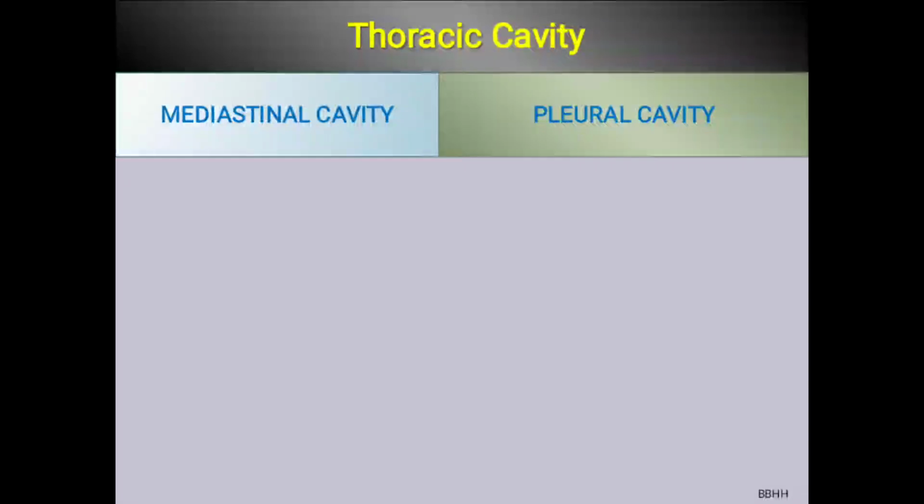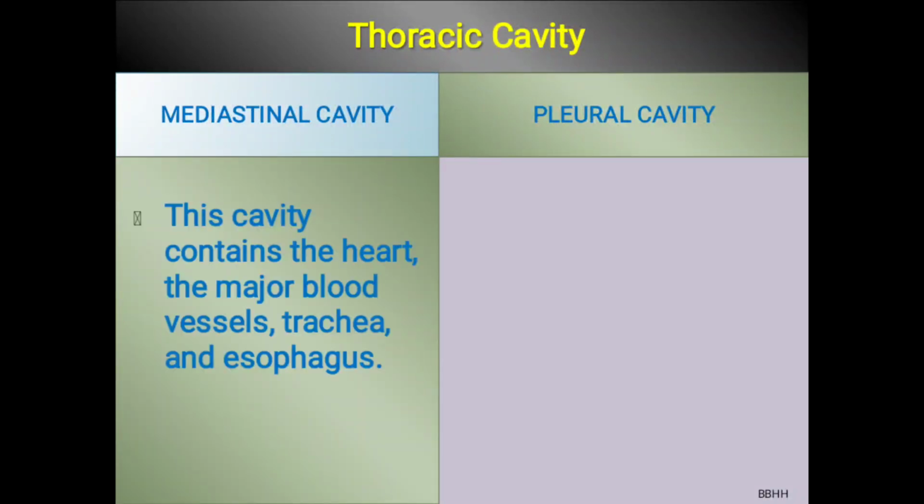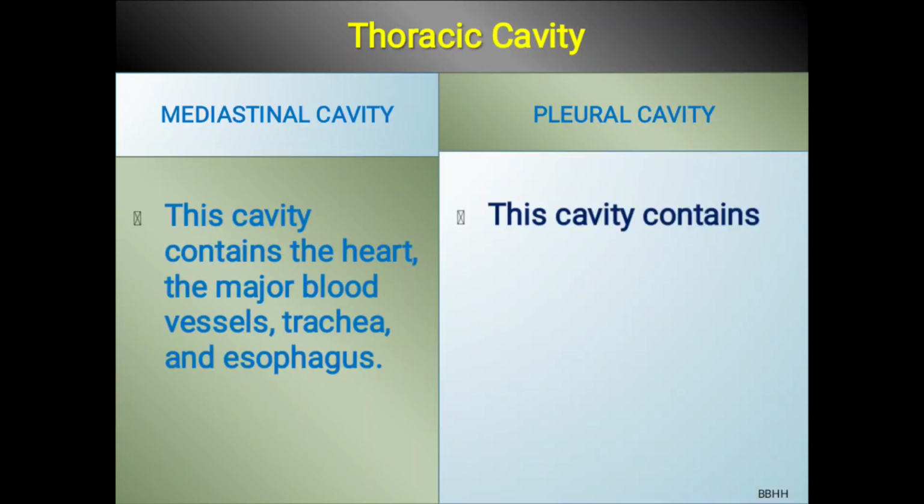Thoracic cavity. The thoracic cavity itself contains the mediastinal cavity and pleural cavity. Mediastinal cavity: it is located at the center of the thoracic cavity in between the two pleural cavities, right and left. This cavity contains the heart, the major blood vessels, trachea and esophagus. Pleural cavity: the pleural cavities, right pleural and left pleural cavity, contain the lungs.